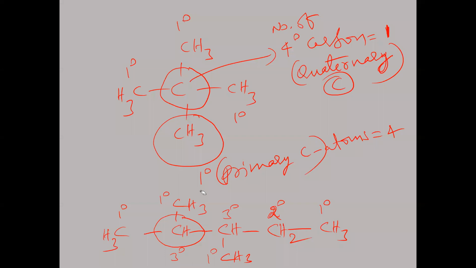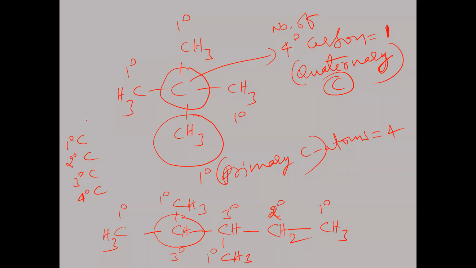This way we have to understand the number of primary carbons, secondary carbons, tertiary carbons, and quaternary carbons. The types of carbons will be 4: primary carbon, secondary carbon, tertiary carbon, and 4 degree carbon.